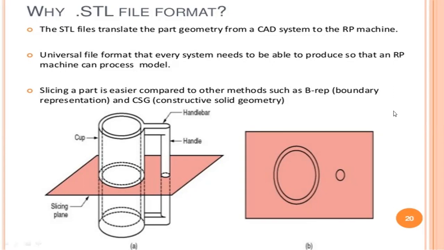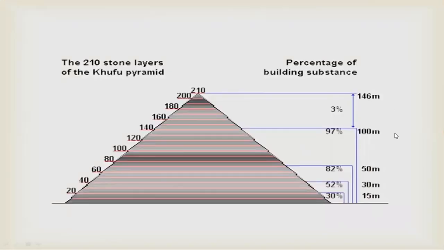Okay. And next one, for example, you can build a pyramid. In that pyramid, we should not construct it directly all at once. We should construct it only layer by layer, one stone at a time. You can see the Khufu pyramid has 210 stone layers. He is using 210 stones. The building dimensions are 15 meters, 13 meters, 50 meters, 100 meters, and 146 meters.